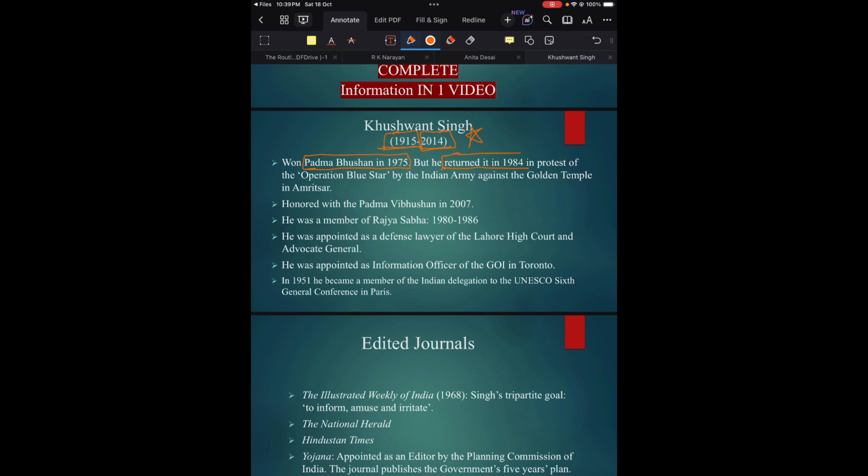Why did he return it in 1984? In protest of Operation Blue Star by the Indian Army against the Golden Temple in Amritsar.